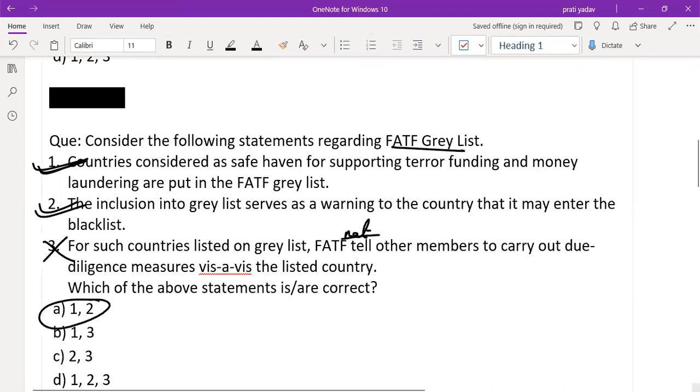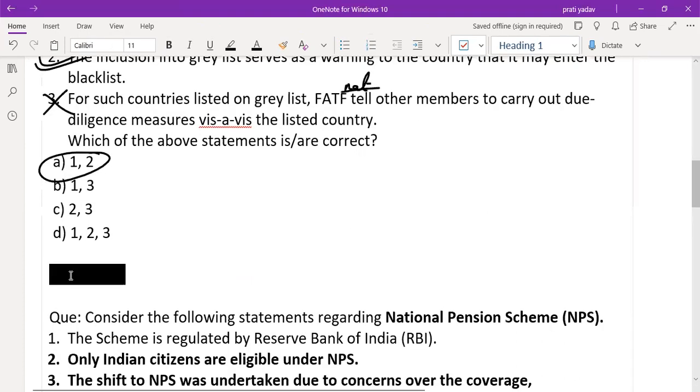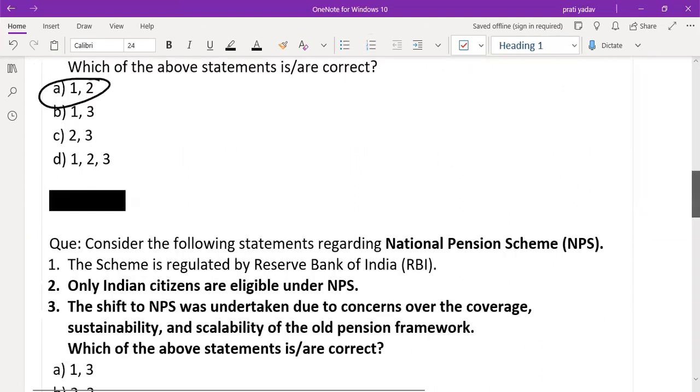Let's check whether we're on the right path or not. Option A is correct. Yes. Now let's move on to the next question.